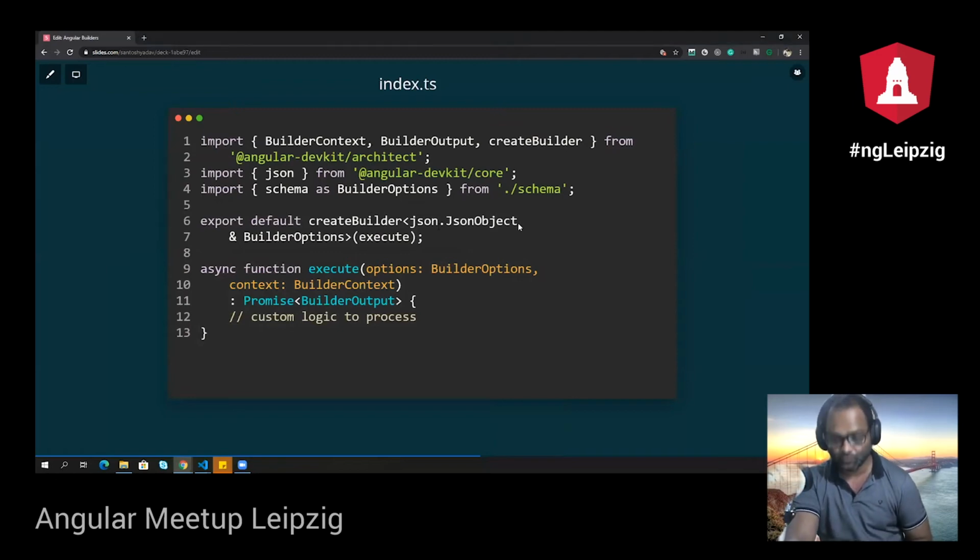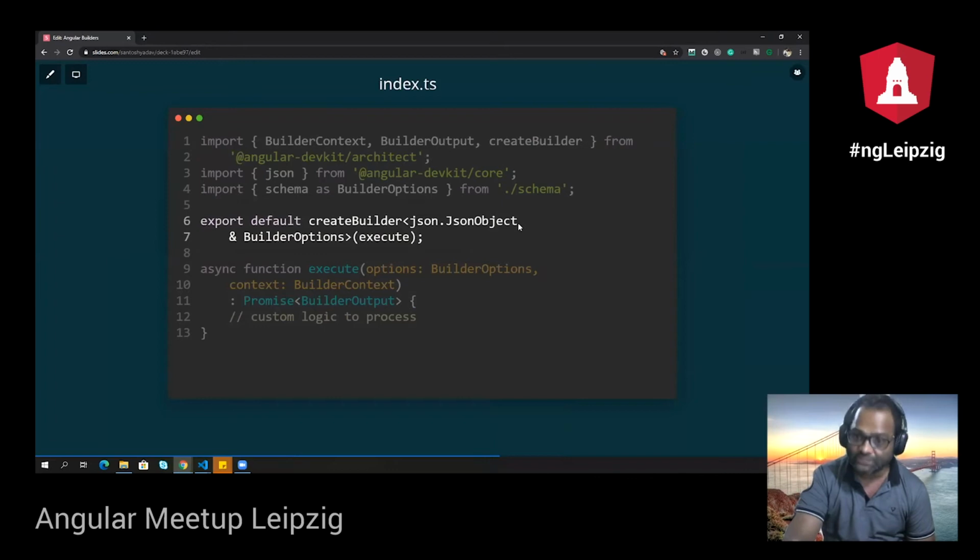The important thing to notice here is there is a function known as createBuilder. The createBuilder function is imported from this package called Angular DevKit Architect. So you can see createBuilder lets you write your own command, where inside this createBuilder function you are going to write your code, which will run once you execute your new command, or let's say if you replaced any of the existing builders, right? So this is what you can do inside this createBuilder.